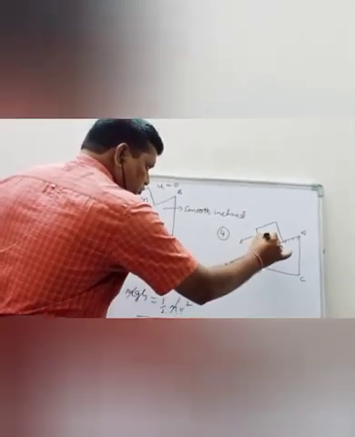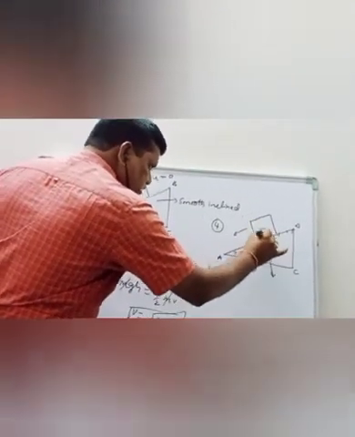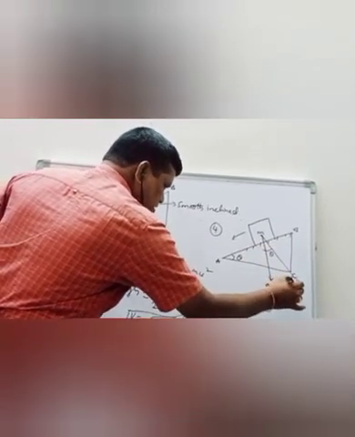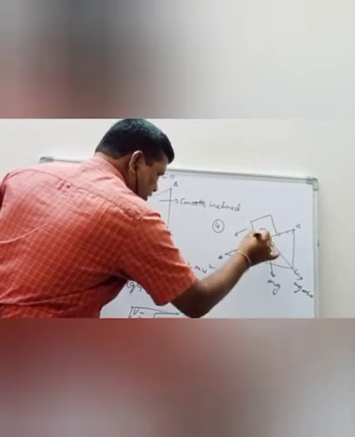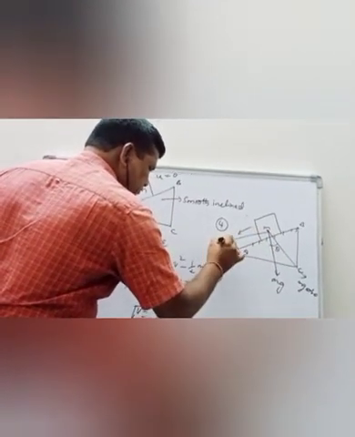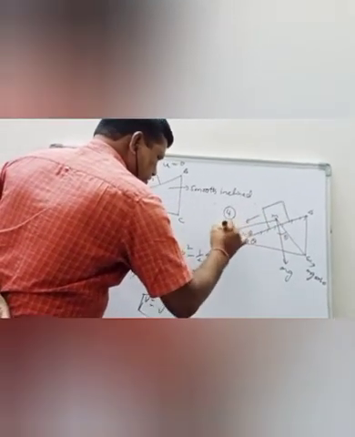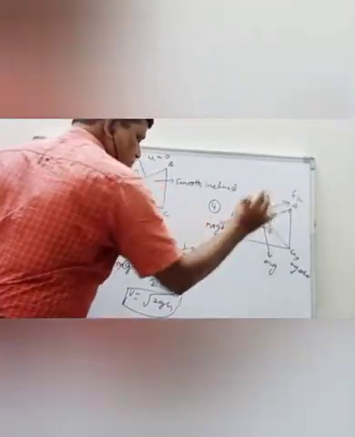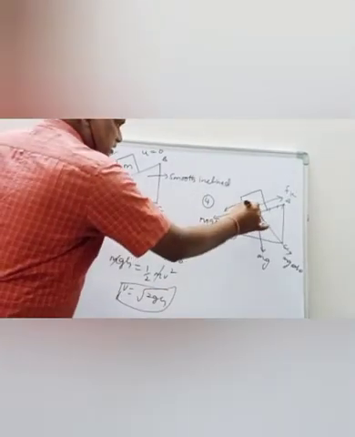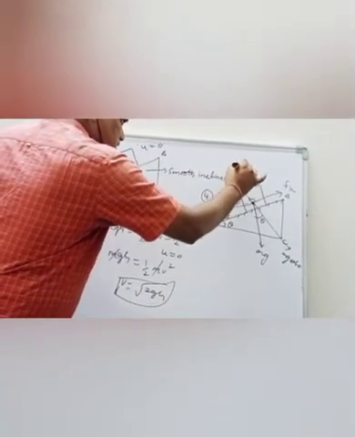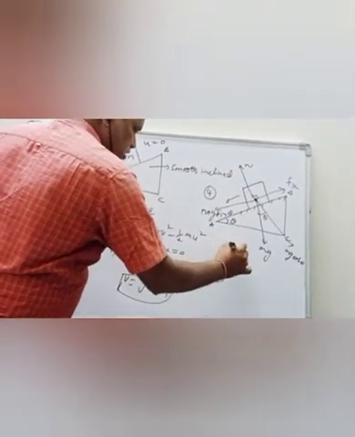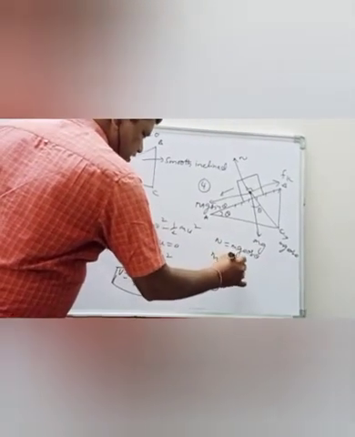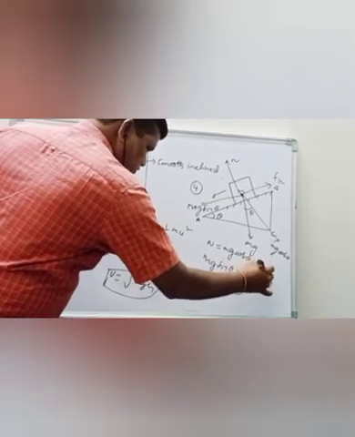Now the weight of the block is resolved into two components, mg cos theta and mg sin theta. There is a frictional force up the inclined surface. The normal reaction is balancing mg cos theta, and mg sin theta acts against the frictional force.